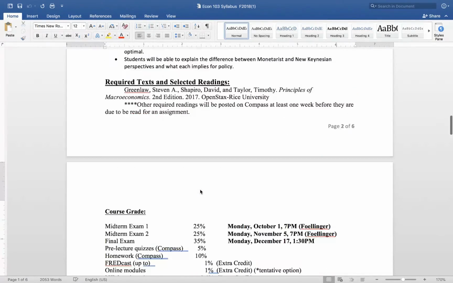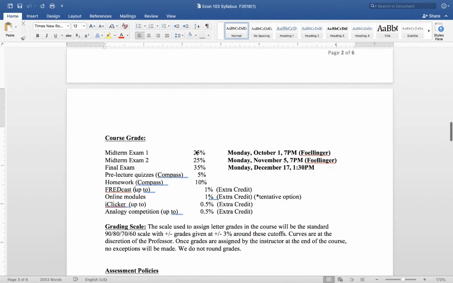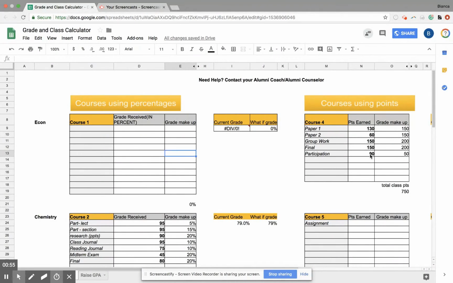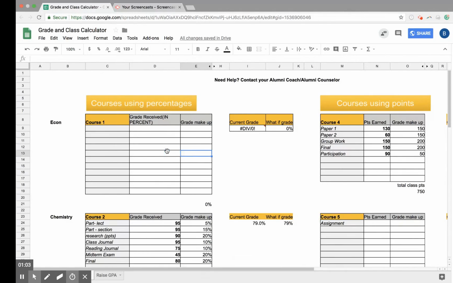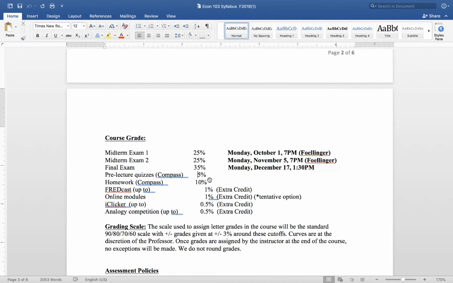And when you look at what your grade is made up of, this one says percentages, right? Sometimes it could be points, like the midterm is worth 100 points. If that's the case, then you would use the point side instead of the percentages side. This class is made up of percentages, so we're going to use this side. You're going to put in all of the assignments that you see that are not extra credit. Again, not extra credit. Put in all of those assignments in here.